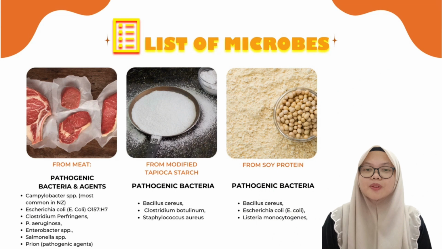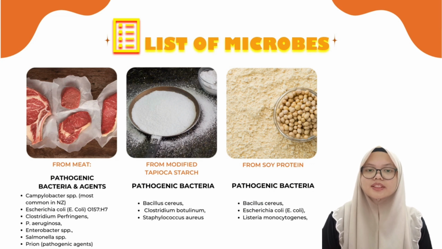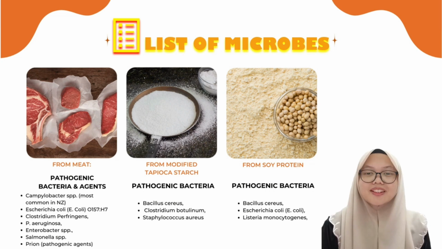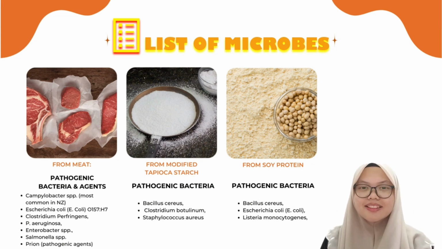The list of microbes on the main ingredients includes, from meat, Campylobacter, which is the most common bacteria in New Zealand since the meat we supply is from New Zealand, E. coli, the most common bacteria on meat, Enterobacter species, and a pathogenic agent called prion. From modified tapioca starch, including Bacillus cereus, Clostridium botulinum, and Staphylococcus aureus. And lastly, from soy protein includes Bacillus cereus, E. coli, and also Listeria monocytogenes.